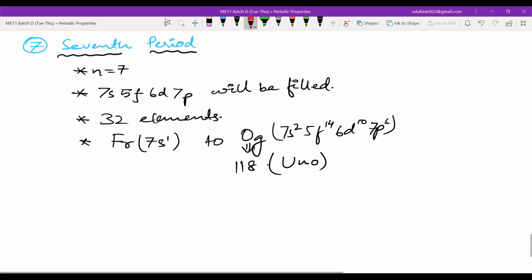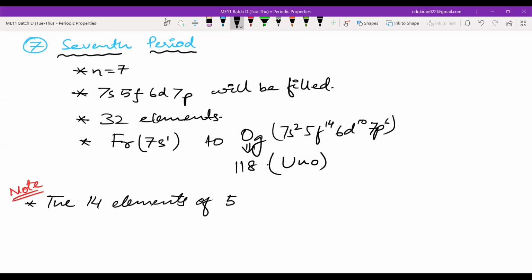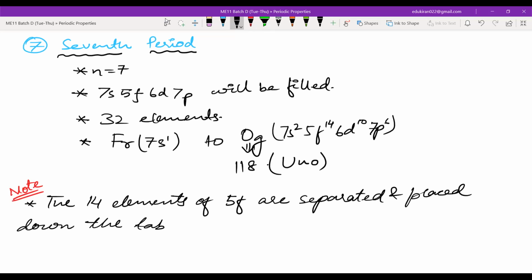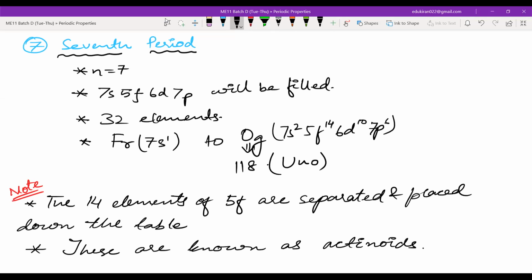Here also you can write a note regarding the 14 elements of the 5f. Write a note: the 14 elements of 5f are separated and placed down the table, and these are known as actinoids.